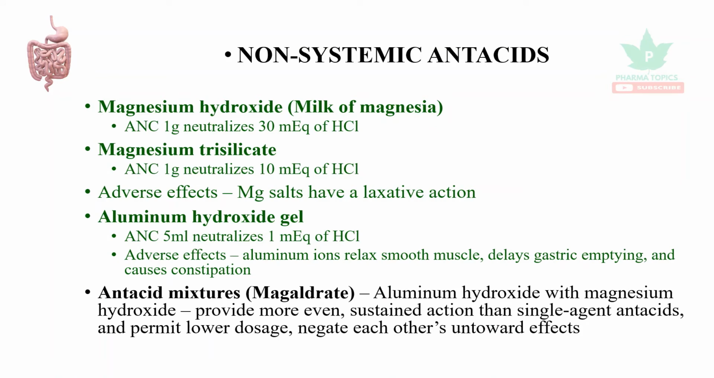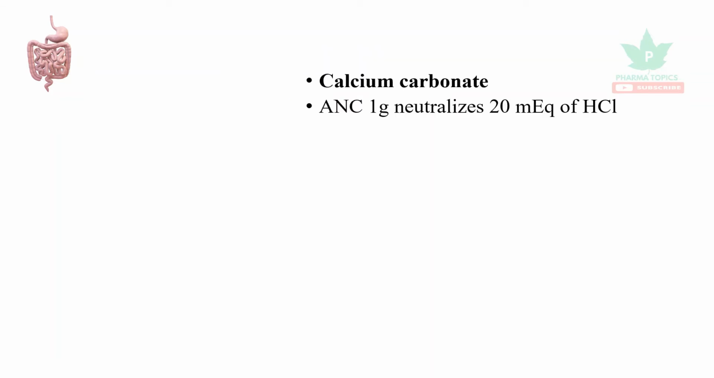Antacid mixtures, megaldrate, is a combination of aluminum hydroxide with magnesium hydroxide. It provides a more even sustained action than the single agent antacids and permits lower dosage, and it also negates each other's untoward effects. Let us see calcium carbonate.